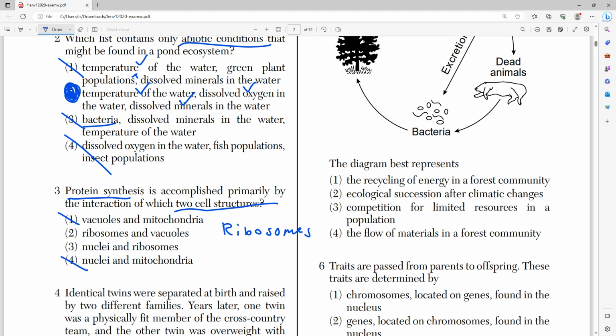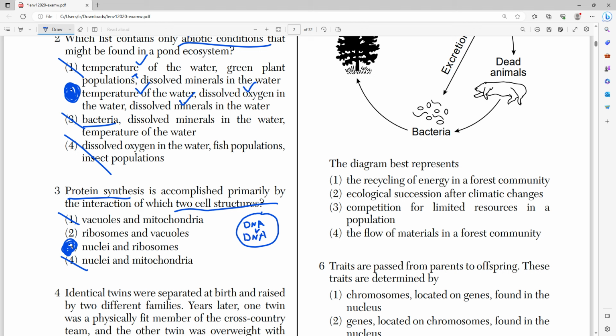So now we're left with ribosome and vacuoles versus nuclei and ribosome. The answer to this is 3, nuclei and ribosome, because although the protein is synthesized in the ribosome, the instructions come with RNA, right? The RNA is actually synthesized in the nucleus, right? So a quick overview is inside the nucleus is where we have transcription, which is a DNA strand that gets copied, right?